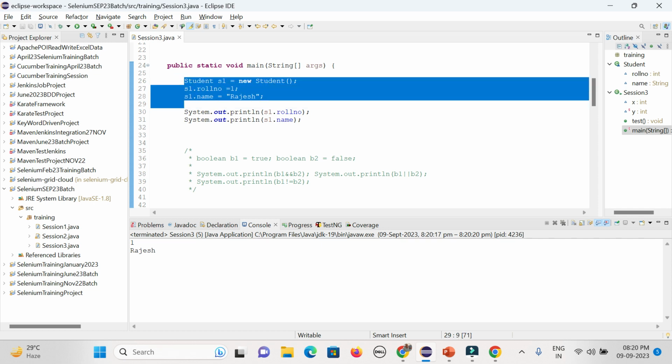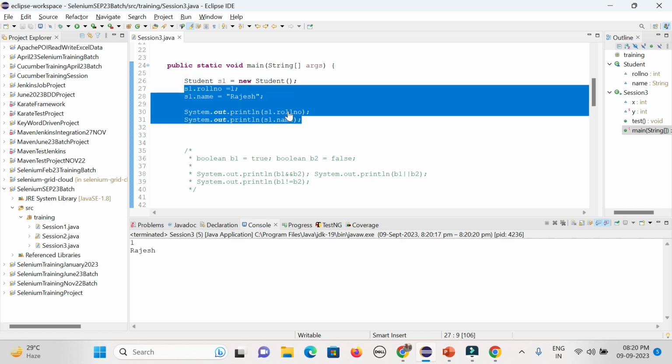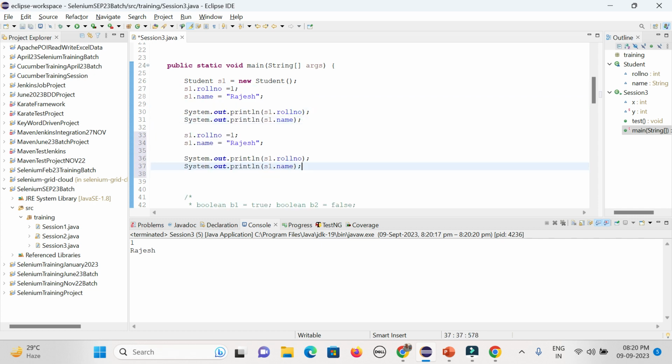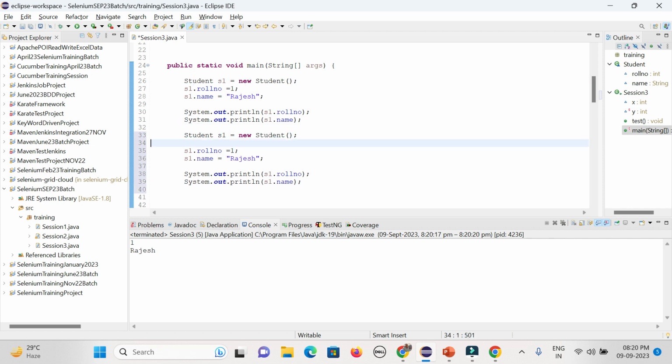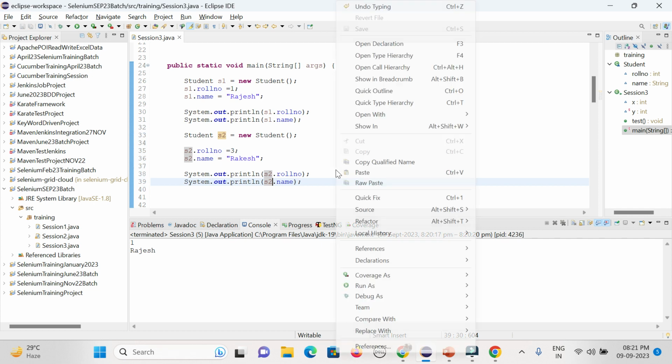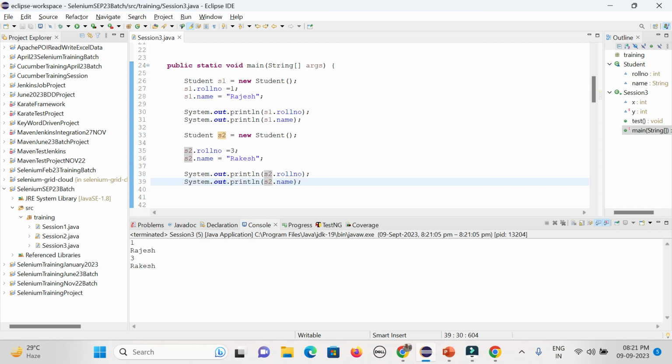Now if you want to create multiple objects, because that is the importance of class and object, for the same class I can create multiple objects. So I can give another object name as s2. I can create a new object called s2, and here I can change everything, s2.roll and s2.name. So here the value is 2, and instead of Rajesh it will be Rakesh, and here also I can print it out. So wherever values change, I can create an object, and the variable that will be changing, I will simply define there.